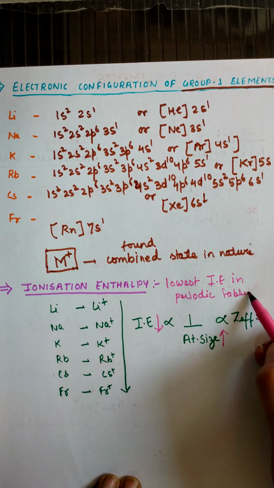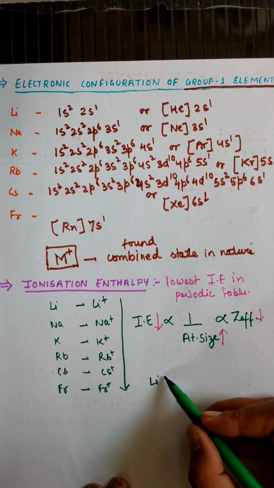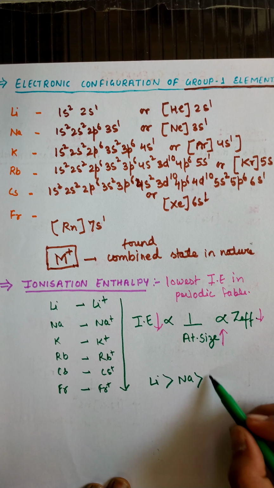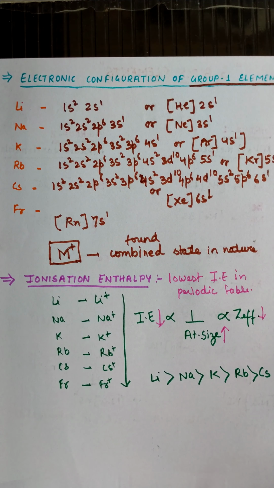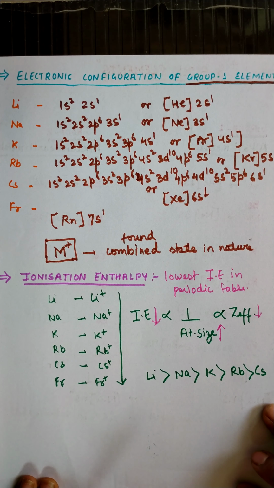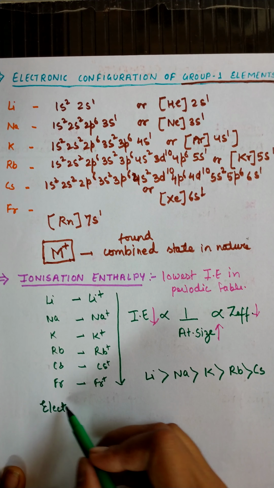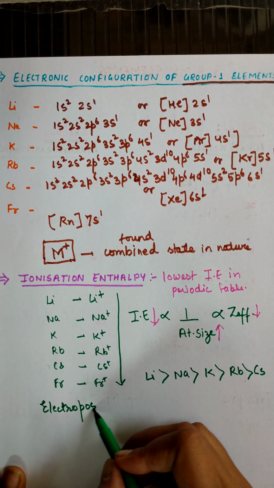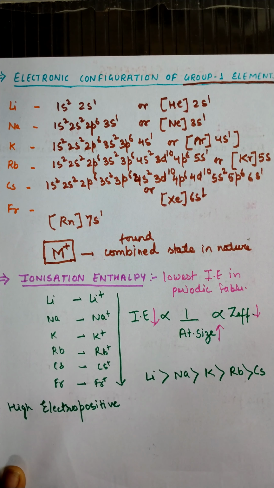The order of their ionization enthalpy will be: lithium is having the maximum, then sodium, then potassium, then rubidium, and then cesium. So this will be the decreasing order of ionization enthalpy. One more thing: since they are having the largest size, they can easily give the electron. That's why these elements are highly electropositive in nature. They have the highest electropositive nature in